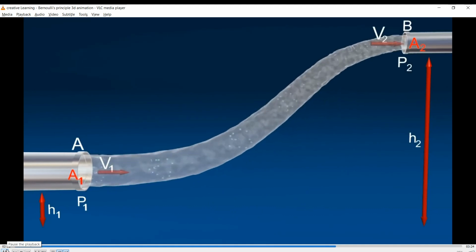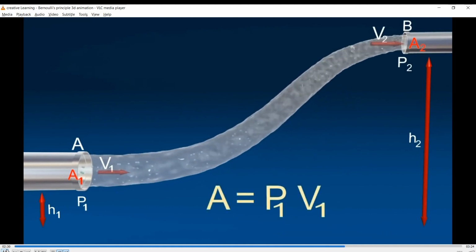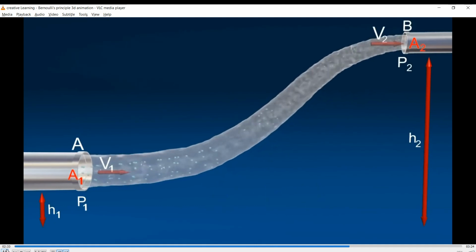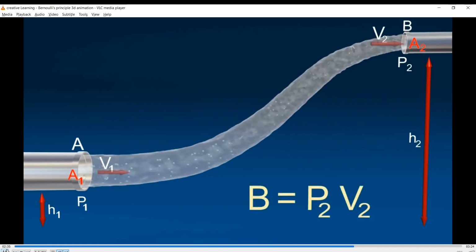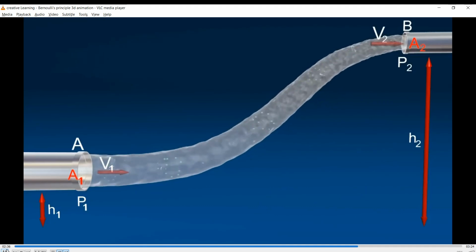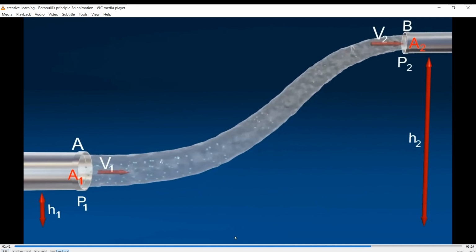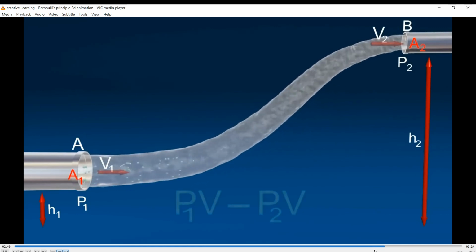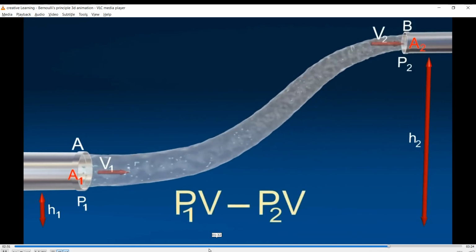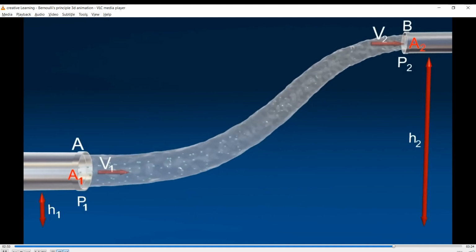Now, the work done per second on the liquid at section A and at section B. A1V1 equals A2V2 equals V, by the equation of continuity. Net work done equals P1V minus P2V.